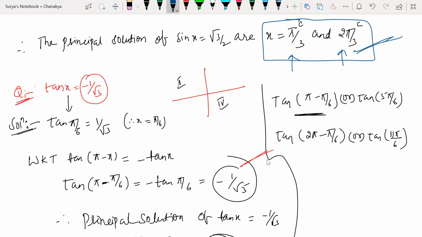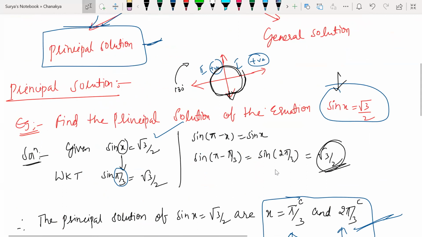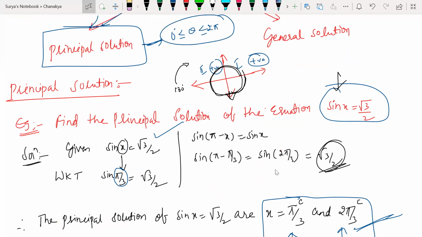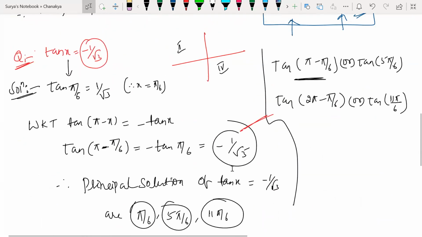So second quadrant means what? Principal solutions always lie between 0 degrees and 360 degrees. It should not go beyond that. Look at this. Here tan x is equal to minus 1 by root 3, which means it's negative. So tan x is negative. It's possible in the second and the fourth quadrant. So second quadrant means 180 minus theta. Fourth quadrant means 360 minus theta. All right. So look at this.